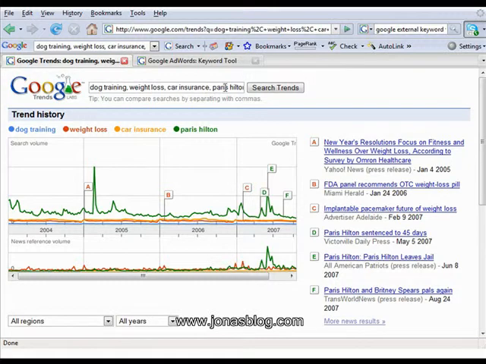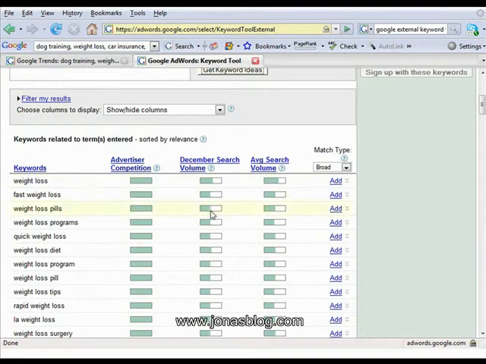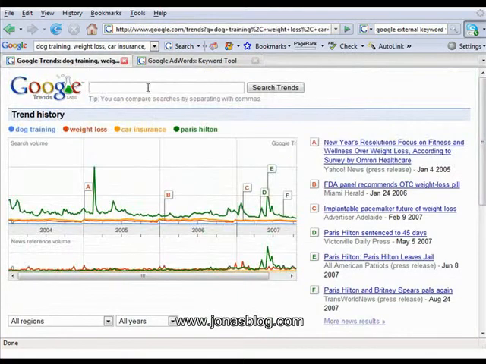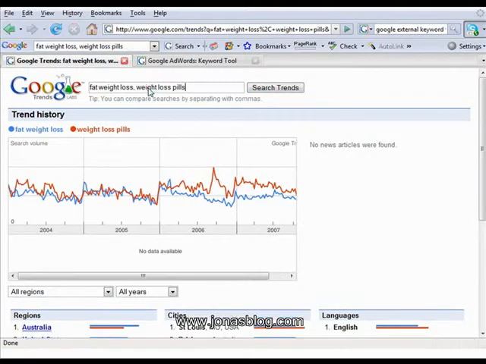One of the other things that I'll use here is I'll look at the keyword tool and figure out, so fat weight loss and weight loss pills, which one is bigger? Which one is more important in this industry? It looks like they're about the same.